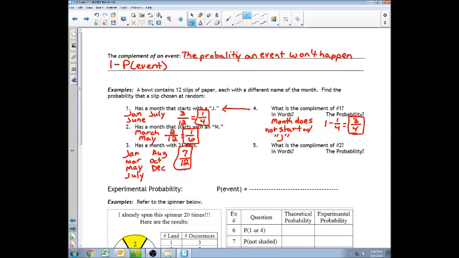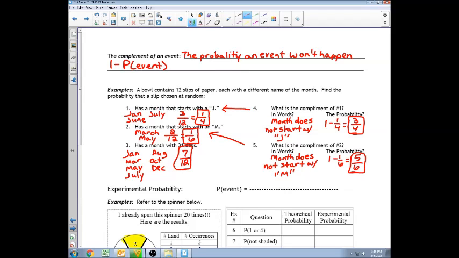What is the complement of number 2? Number 5 works with number 2. In words, that would be a month does not start with the letter M. In this case, the months that start with the letter M has a 1/6 probability, so it would be 1 minus 1 over 6, which would actually be 5 over 6. So the probability that it would not be a month that starts with M would be 5 over 6.